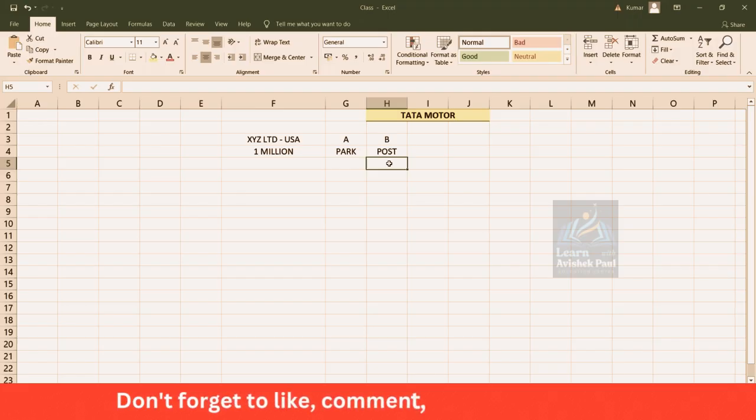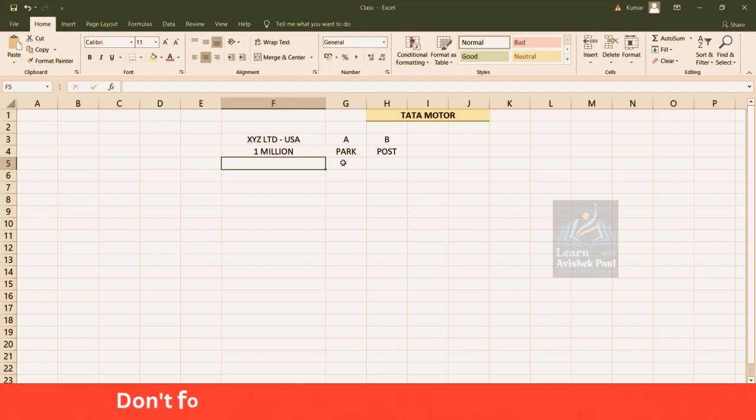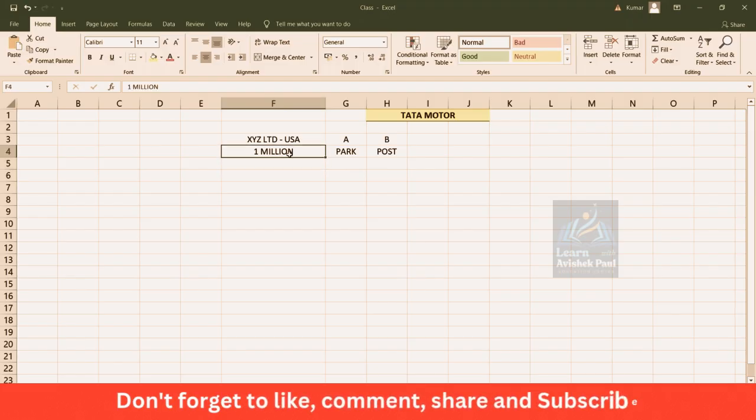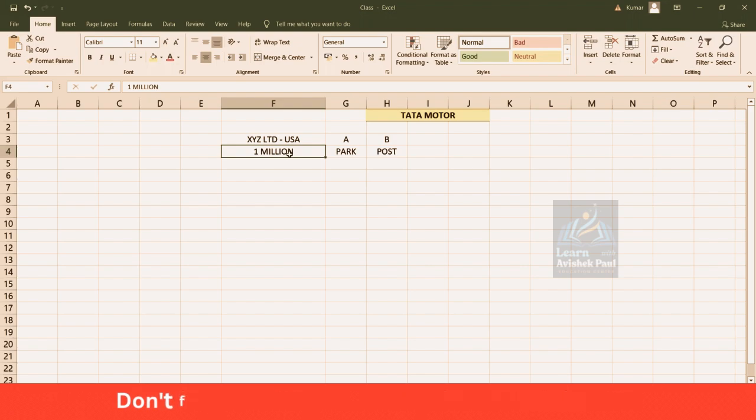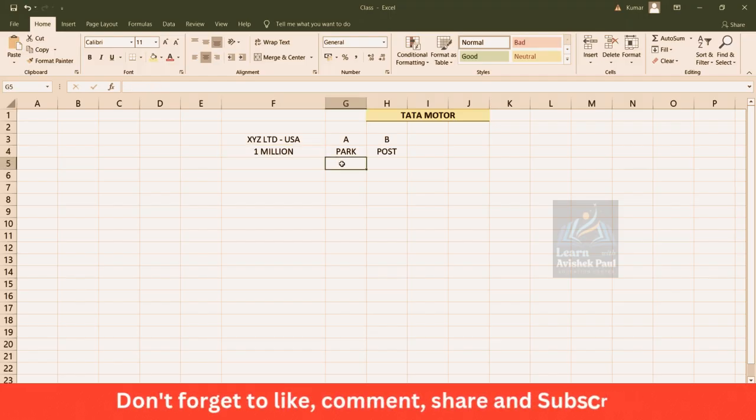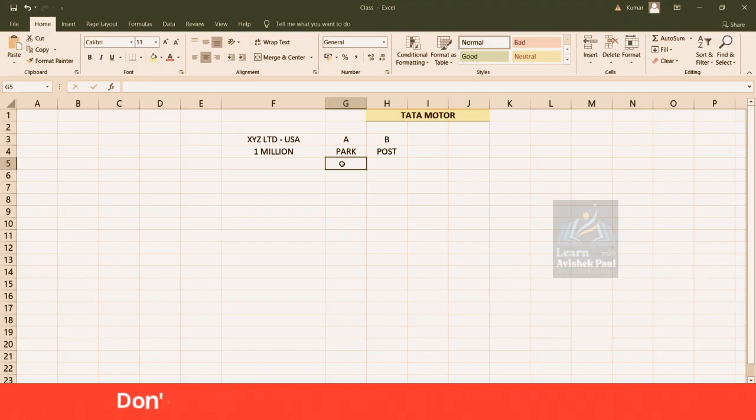Now let's suppose they have decided that only for 1 million invoices, we are going to follow this park and post concept. So let's suppose this 1 million worth of invoice is there. A is going to enter all the details in SAP, right? And A is not going to post this invoice. A will just park this invoice.